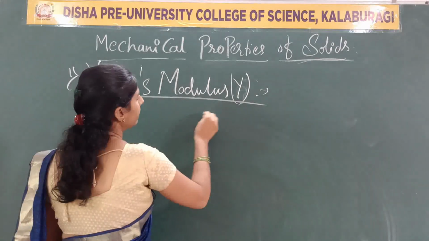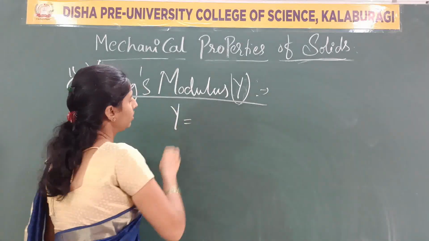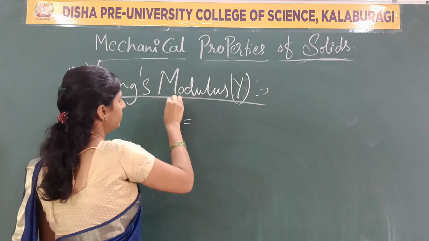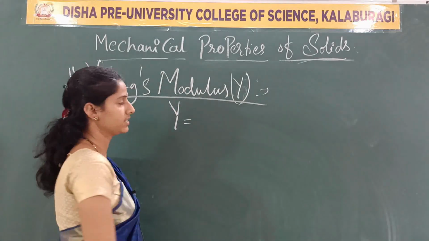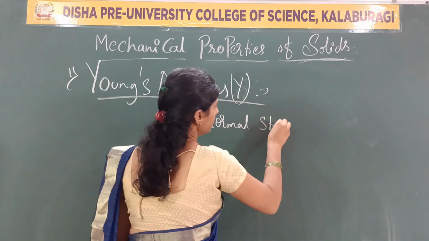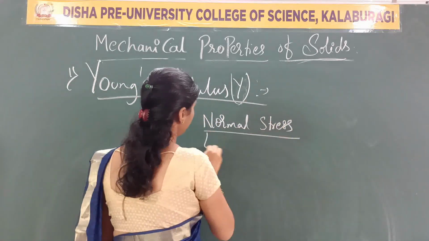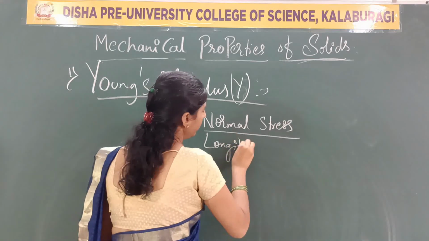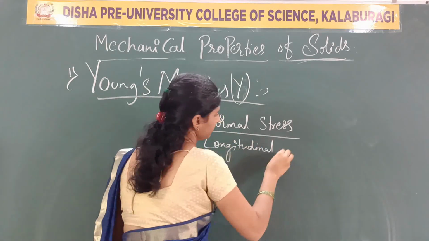So it can be written as Y equals Young's modulus, the ratio of normal stress to longitudinal strain.